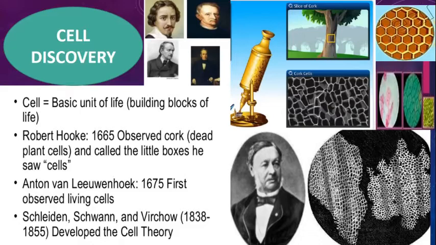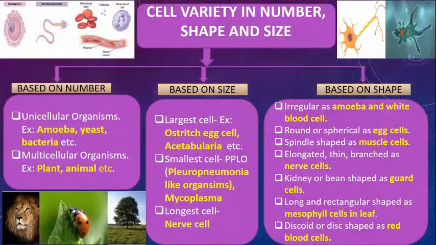So let's move to the cell variety in number, shape and size. Based on three categories, cells are of various types. First category is based on number. Cells based on number are divided into two parts, the unicellular organisms and the multicellular organisms.